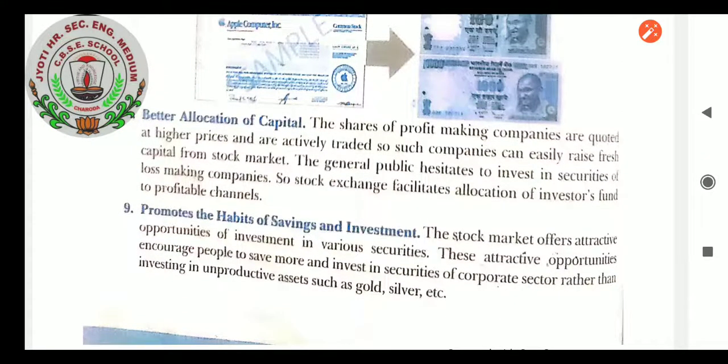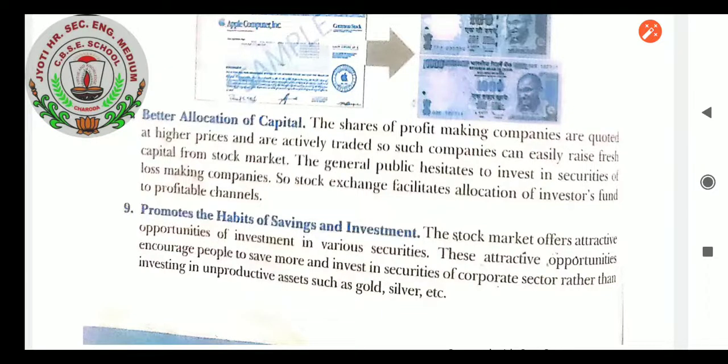The shares of profit-making companies are quoted at higher prices and are actively traded. So such companies can easily raise fresh capital from stock markets. That is how the better allocation of capital happens. The general public hesitates to invest in securities of loss-making companies. So the stock exchange facilitates allocation of investors' funds to profitable channels. So better allocation of capital can be done by the stock markets.